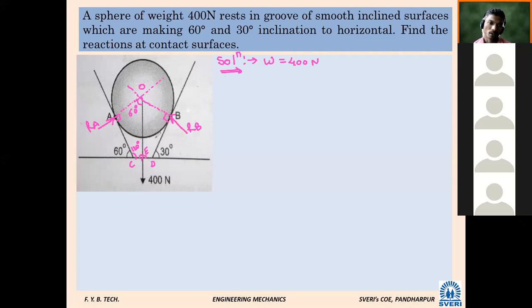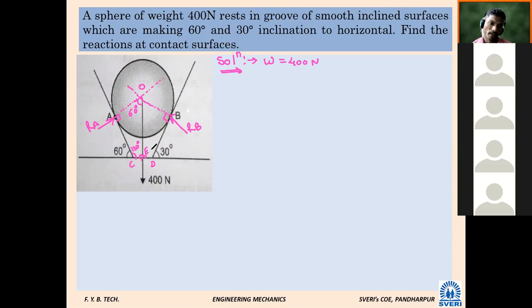OBDE. How many angles are known in this? At point B, there is an angle of 90 degree, because the reaction is perpendicular to the contacting surface. What will be the angle here? 30 degree.